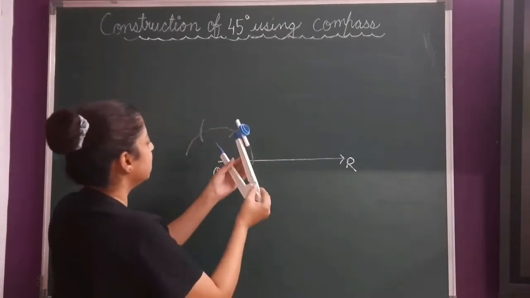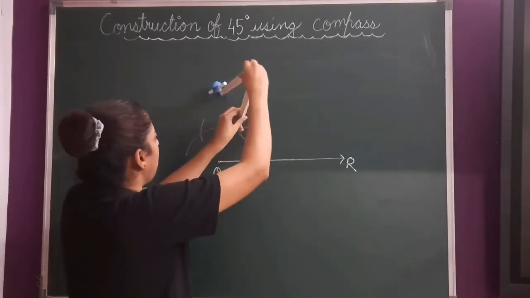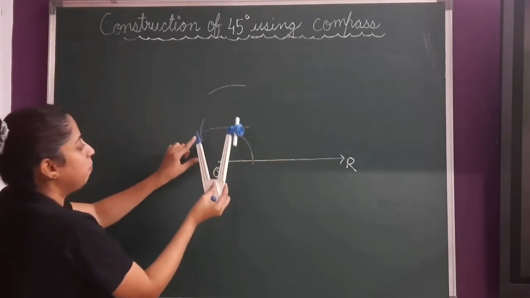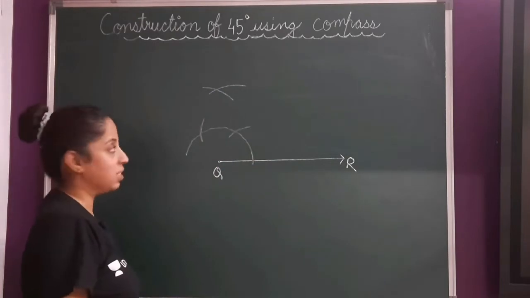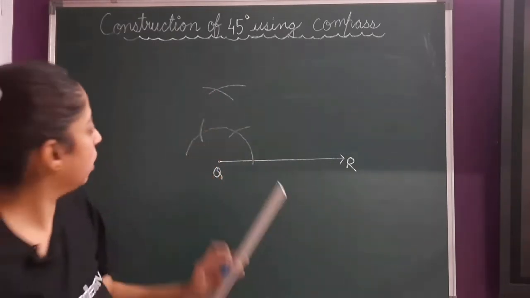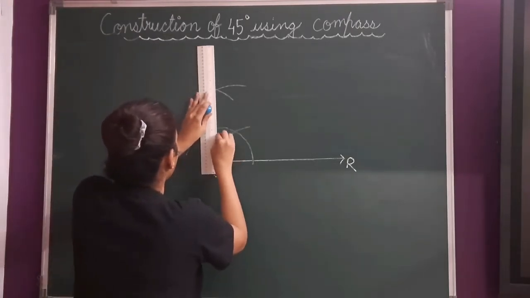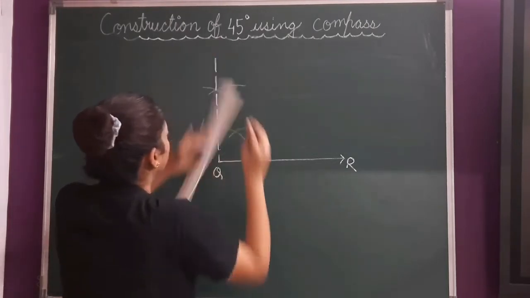Now I have to bisect this. You can increase it a little bit. Make an arc. Now don't change it. Keep it same. Keep the point here. And now like this. Now you join this and Q. So now children, this is your 90 degree. Okay students, this is your 90 degree.